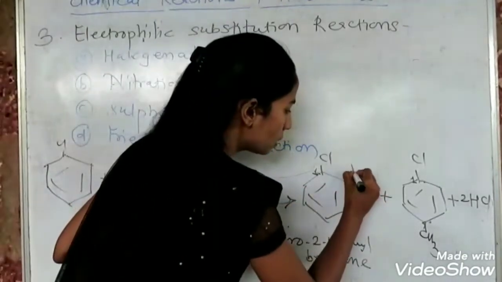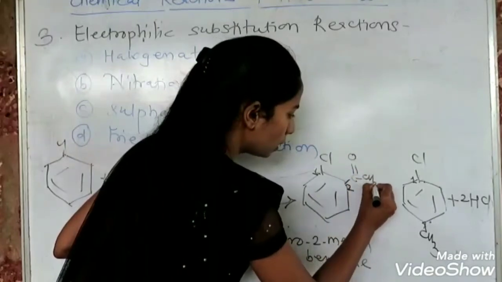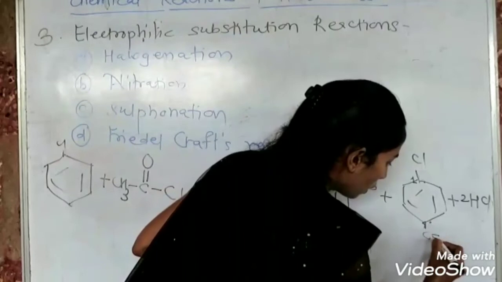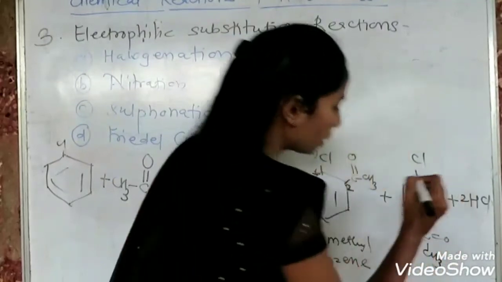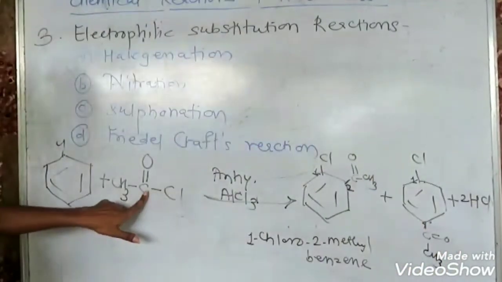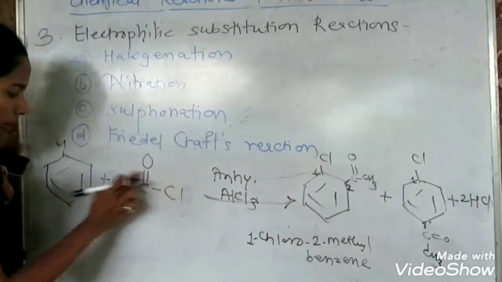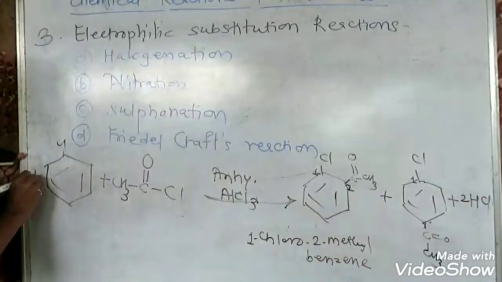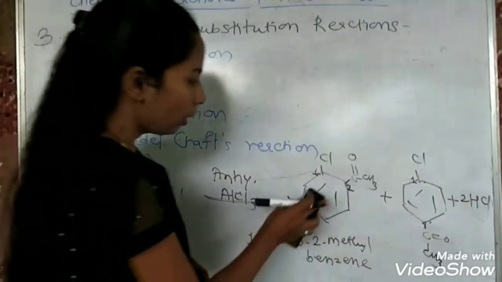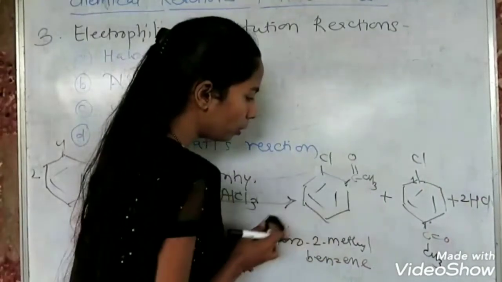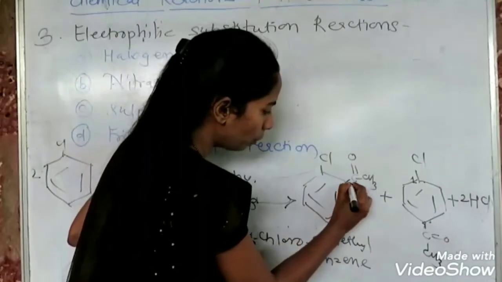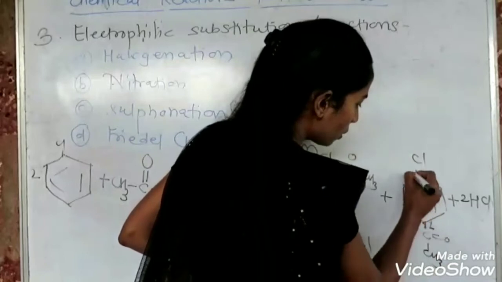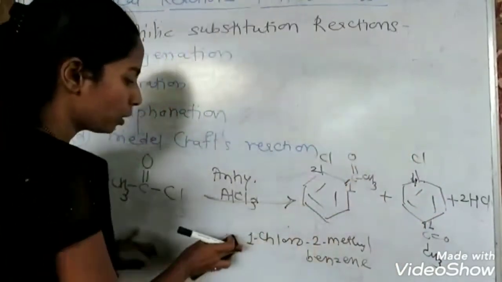So this is COCH3 at the ortho position, and this is COCH3 at the para position. The chlorine will be removed with hydrogen as HCl. And now for the products, we have to give the first number to the acyl group. So chlorine comes at the second position, and this will be at first, chlorine comes at the fourth position.